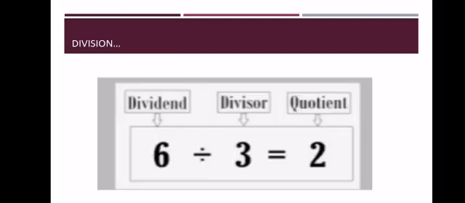Okay, now next I will give you an example of division like this. We have 6 divided by 3 and it is equal to 2. And how can we find the quotient 2? We can read the 3 times table. 3 zeros are 0, 3 ones are 3, 3 twos are 6. Yes, how many 3's make 6? 3 twos are 6. And 6 is called the dividend, then 3 is called the divisor.